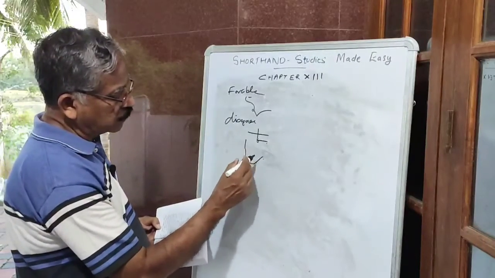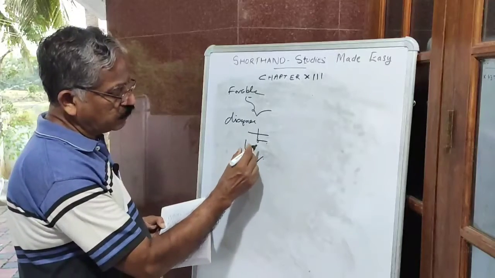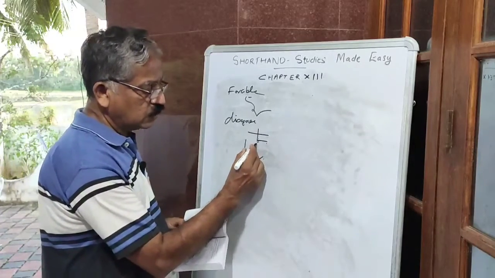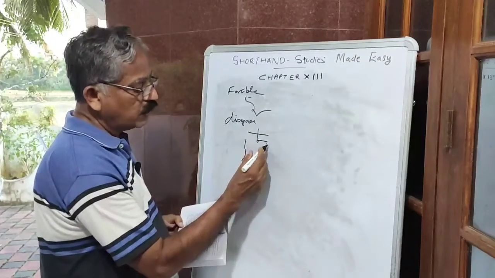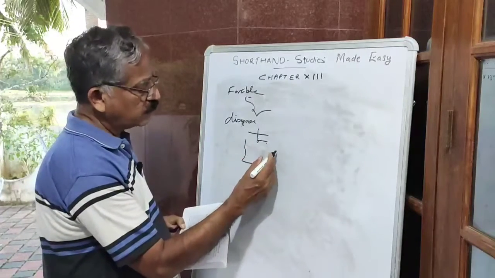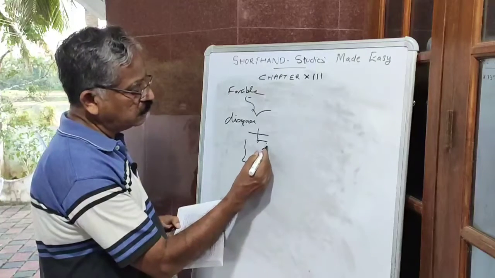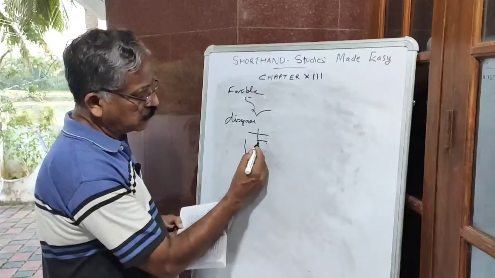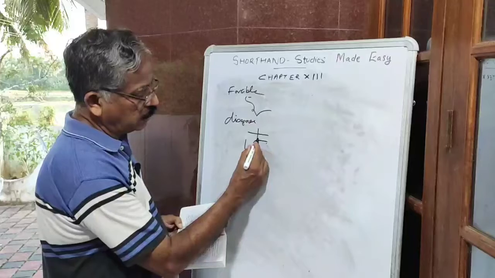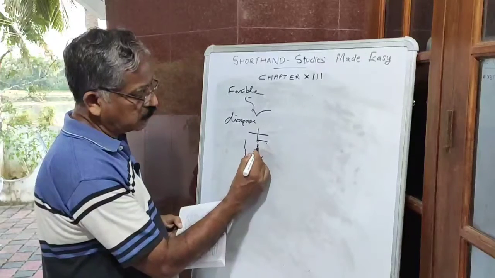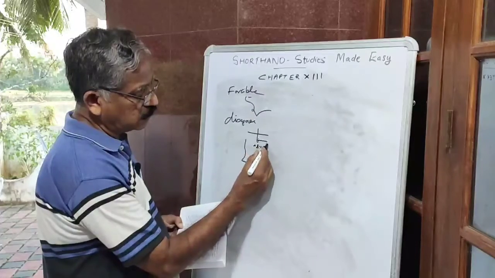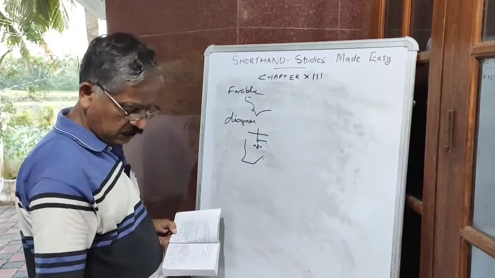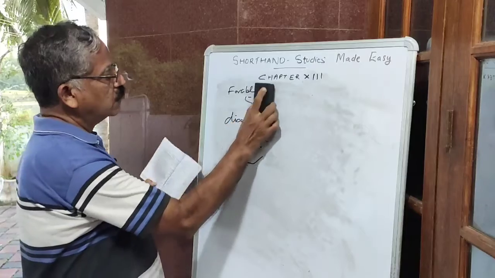Instead of writing all these things, these are short forms. Since we have studied the gar, ST loop, S loop, and the gar loop, all these loops we have already studied. That is why shorthand is made easy like this. Disagree. The vowel is here, then the gar sound is also there. So we write like that. The S sound is also there, the gar sound is also there, then the vowel. Disagree. We write.